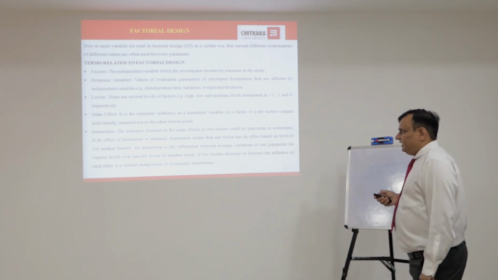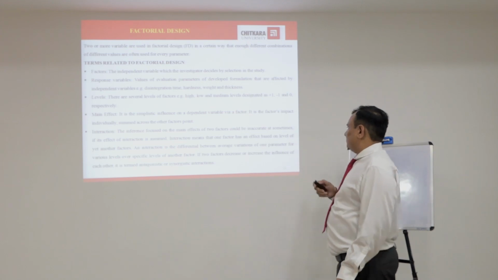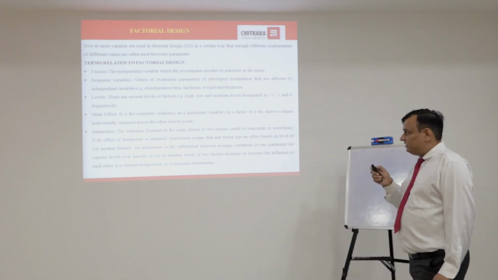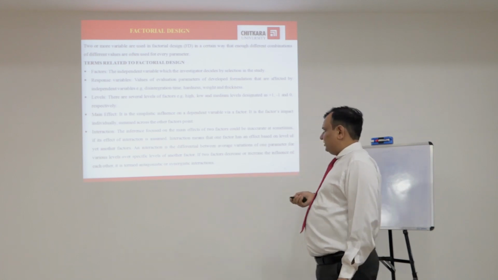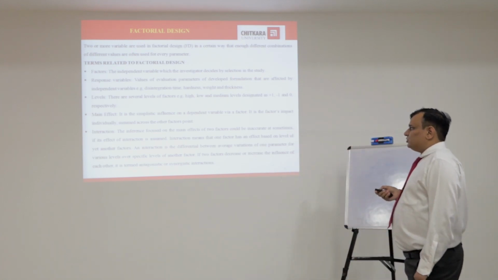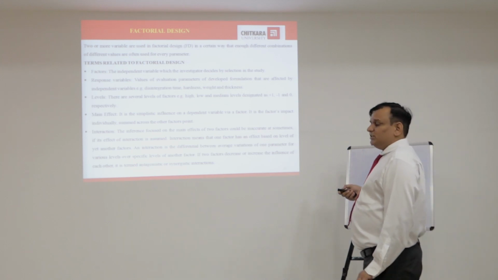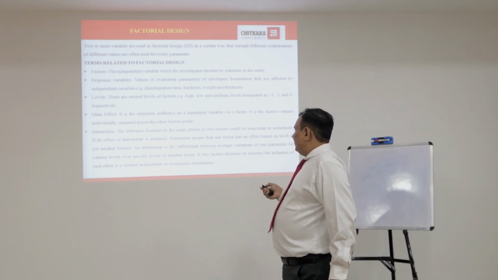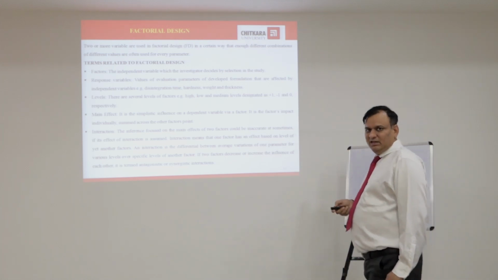Main effect: it is the simplistic influence of a factor on the dependent variables. It is the factor's impact individually, summed across the other factors' points. Interaction: focusing on the main effect of two factors could be inaccurate at times if the interaction effect is ignored. Interaction means that one factor has an effect based on the levels of another factor.